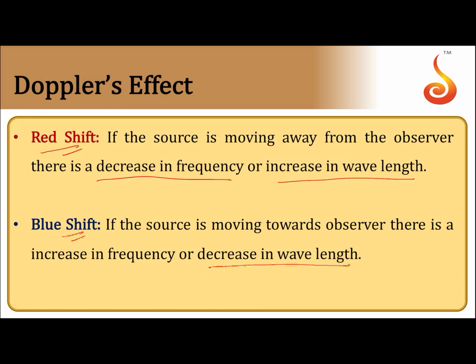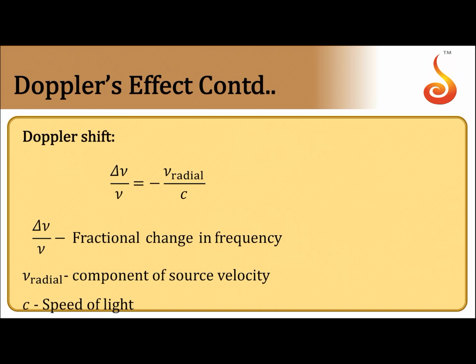So if you are observing a galaxy or a star, if the light received from the source is shifting towards the longer wavelength, then it is red shifted. That means it is moving away from us. If the wavelengths are shifting towards shorter wavelength, then it is blue shifted. That means it is moving towards us.